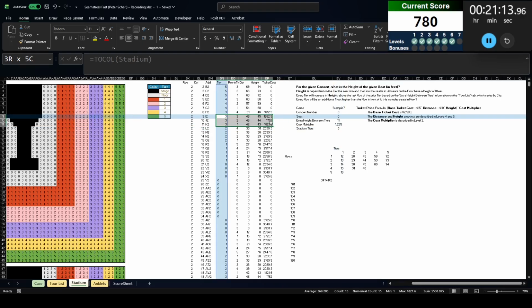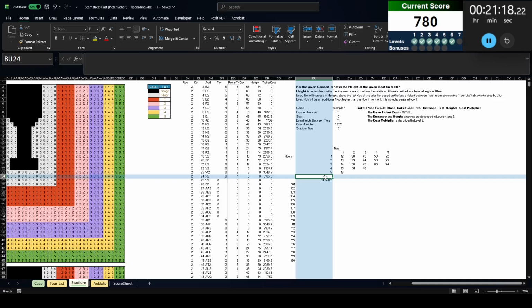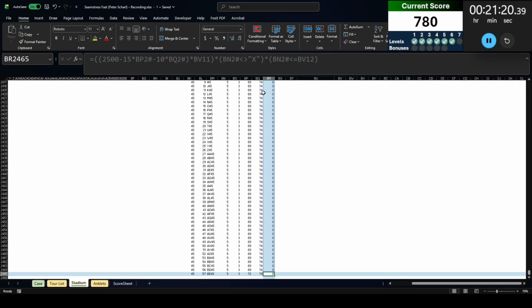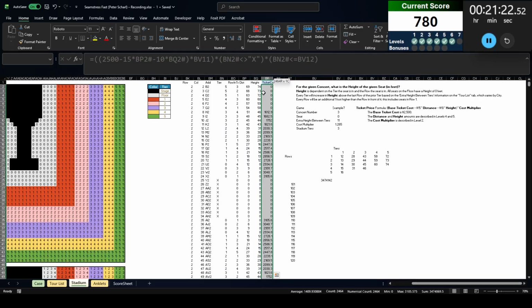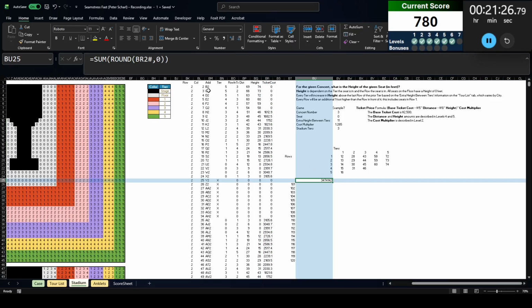So right, so tier 3. Yeah. The height checked out. Am I counting all the cells here? Oh, I have a different answer there. Why do I have a different answer there than here?